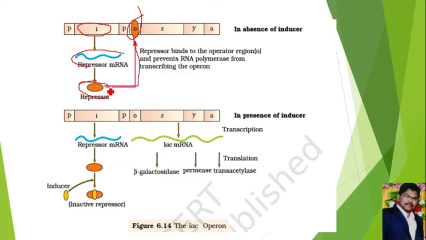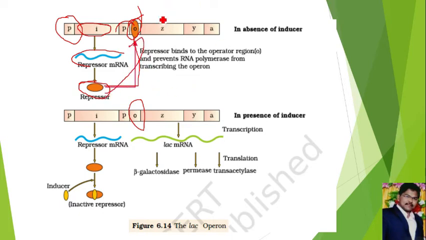The I gene will produce the functional repressor. Before the I gene you can see P, that is the promoter for the I gene. Next we can see the O gene, called the operator gene. It can interact with the repressor protein. The repressor protein can bind at the O gene.